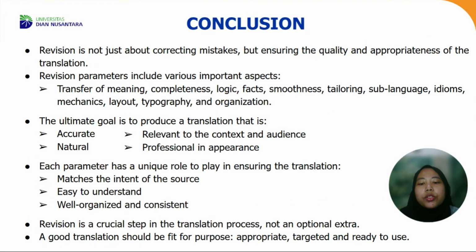So, for the conclusion, revision in translation is not only about correcting errors, but also about ensuring the overall quality, accuracy, and readability of the text.